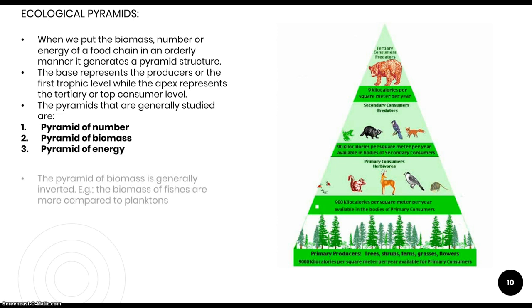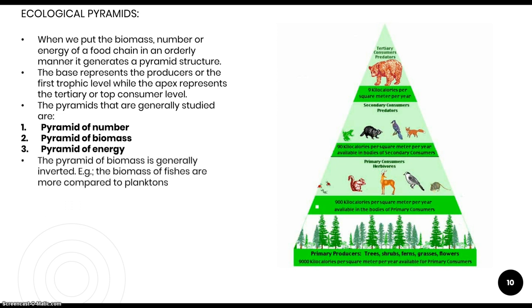The pyramid of biomass is generally inverted. Why? Because if you see a sea, it contains millions and millions of planktons, and then a number of fishes. The mass of the fish is much more compared to the total mass of the planktons.